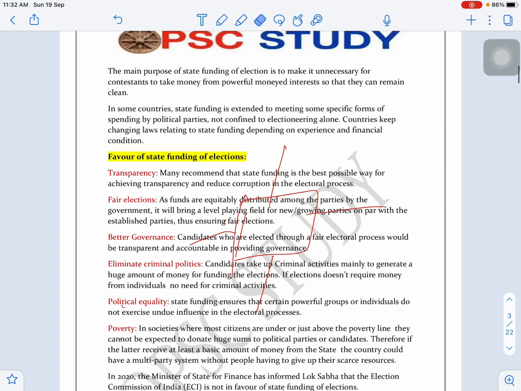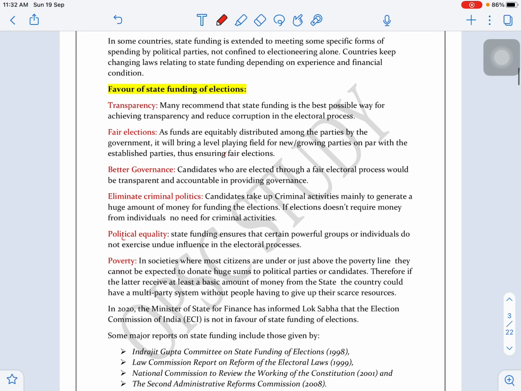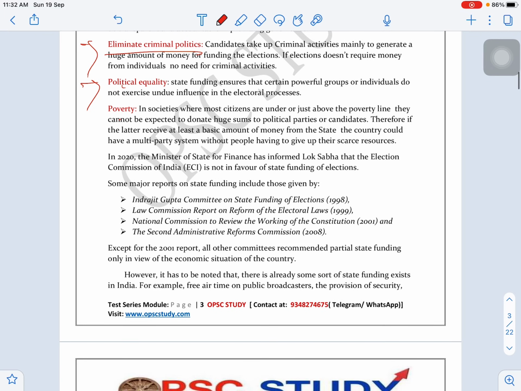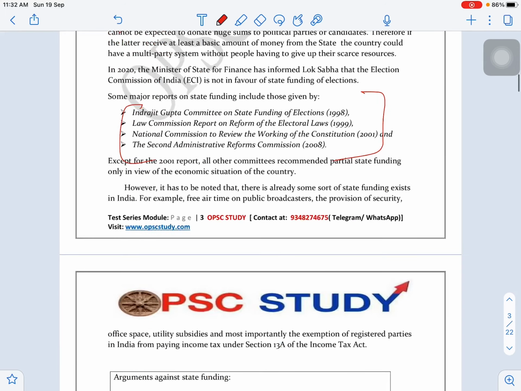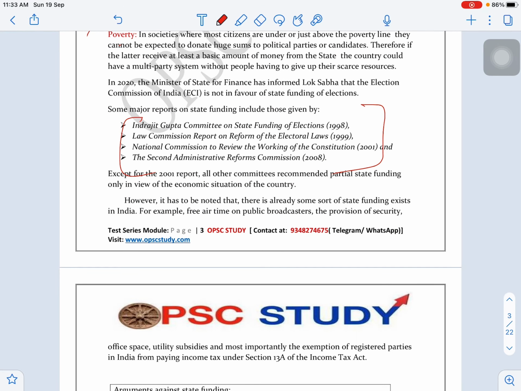That is why we have provided the long answer. You can directly shorten it by making a diagram, or if you are not making a diagram, you can point out bullets like transparency, fairness, better governance, eliminating criminality, political equality, poverty. Then there are the references that the government and various committees have given on that particular topic, state funding. So you can write this answer to your question.